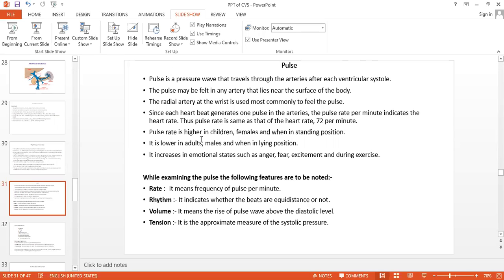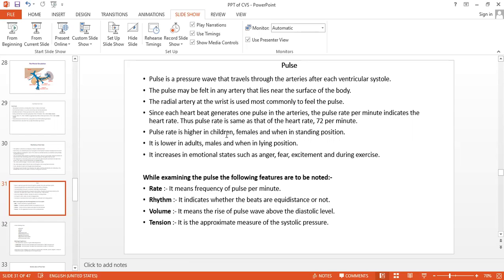So pulse rate and heart rate are related to one another. If the heart rate is 72, the pulse will also be similar. The radial artery at the wrist side is commonly used for feeling the pulse.